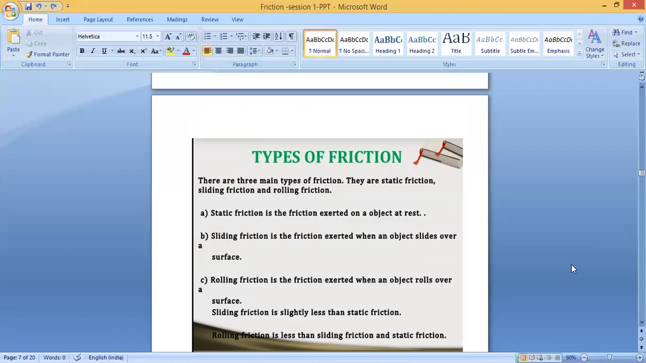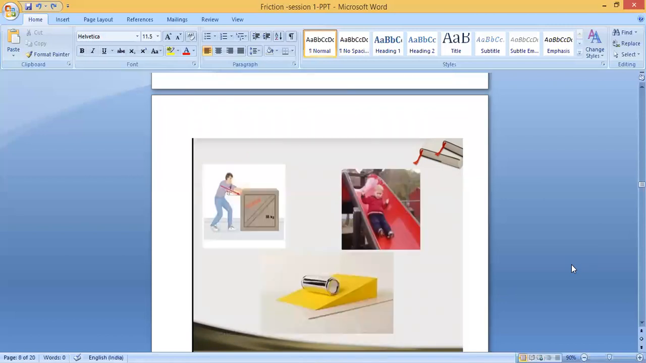Sliding means there is any sliding object. I'll show you the figures. Yeah, here you can look at this. This box, this is static friction. It's very heavy. There is more friction between the wooden box and the floor. Okay, if you try to push it also, it will not move. Static friction here will be more.